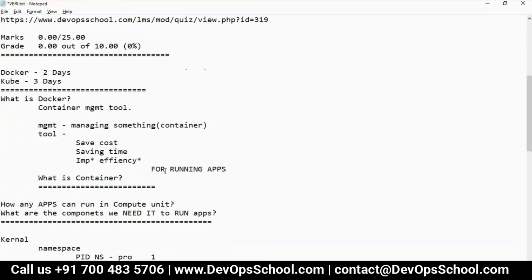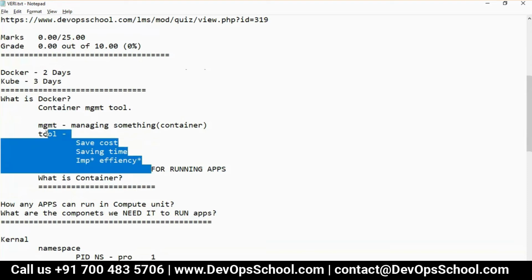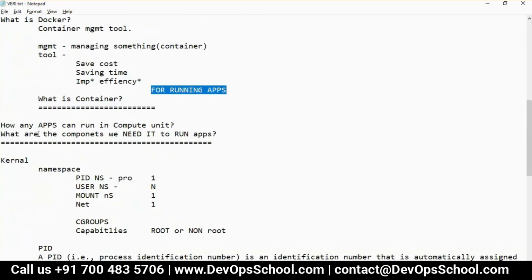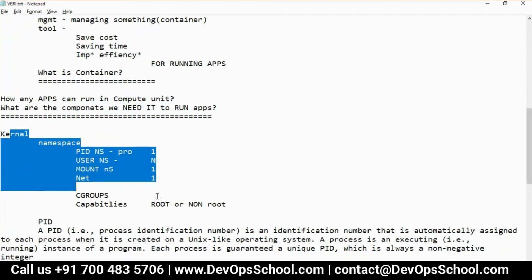See that relationship. We want to save cost, we want to save time, we want to improve efficiency. For what? For running apps. Now the question is again, what are the components we need to run apps? These are the things.